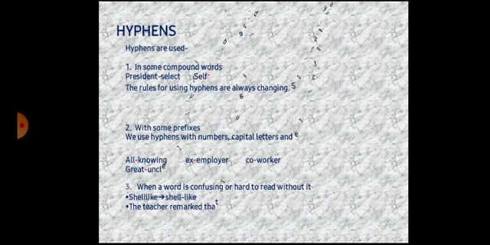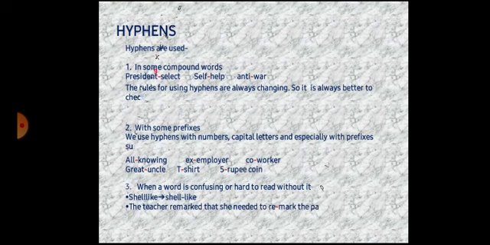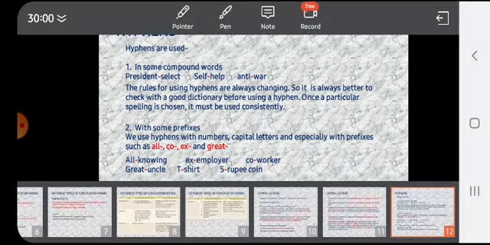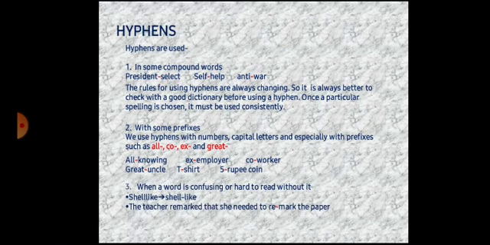Hyphens are used in some compound words, like self-help, anti-war. The rules for using hyphens are always changing. Children, I put this revision for you to revise. I have explained hyphens and everything before. You can read about some prefixes. We use hyphens with numbers, capital letters, and especially with prefixes such as all, co, ex, great: all-knowing, great-uncle, ex-employer, T-shirt, co-worker. We also use them when a word is confusing or hard to read without it.